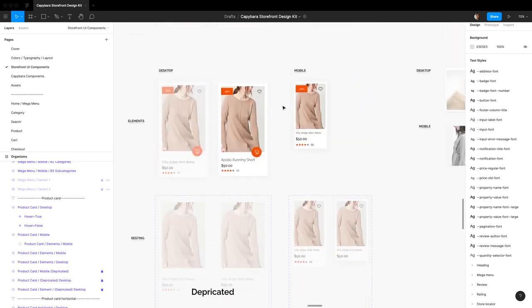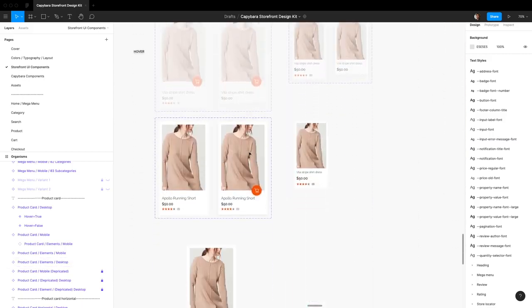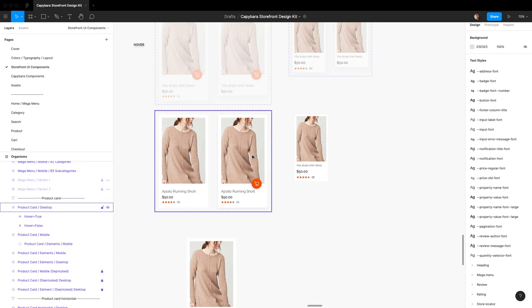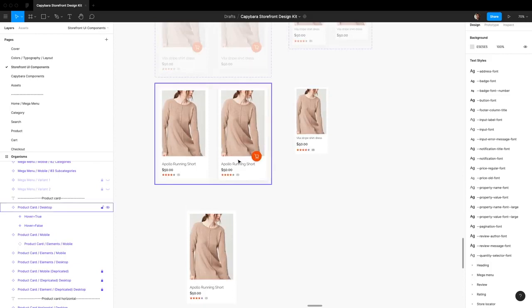Today I'm going to be covering something a little bit more interesting and probably commonly used by a lot of people from an e-commerce library, that is the product card. The product card is interesting because it's one of the most common generic components that you're going to be using across all of your e-commerce themes that you create.